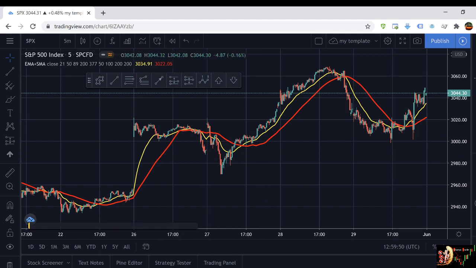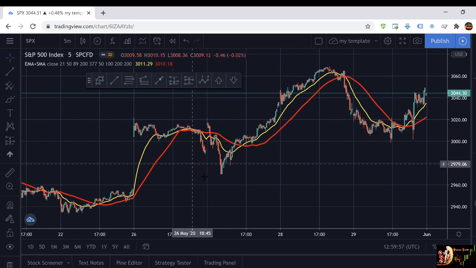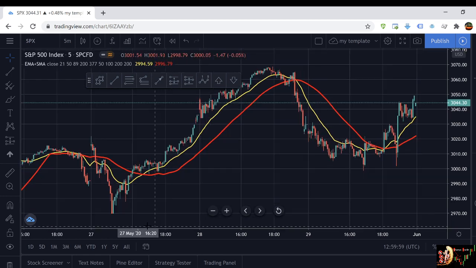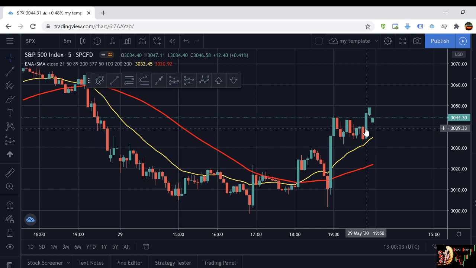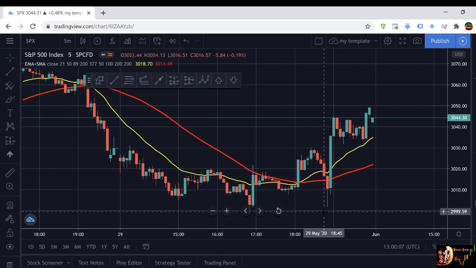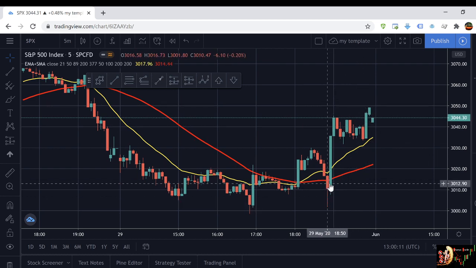So first, I take the S&P 500 index. I put myself on the 5-minute chart. And then first, let's take a look at where we stand now, right? So basically now the chart is having an impulse move. The chart starts trending up.